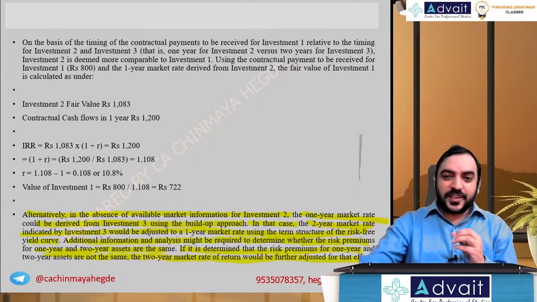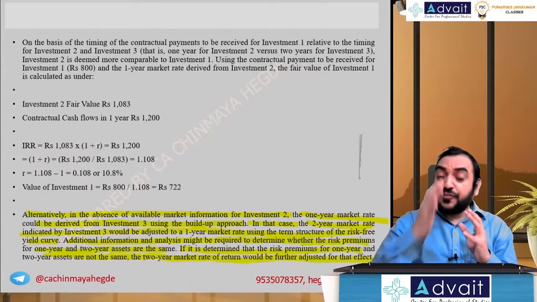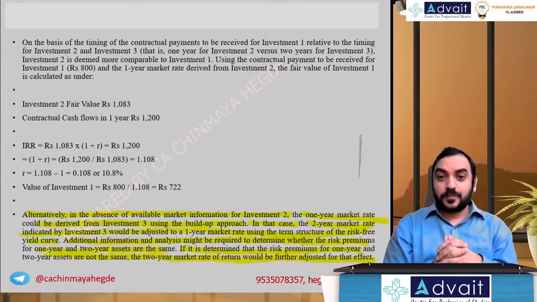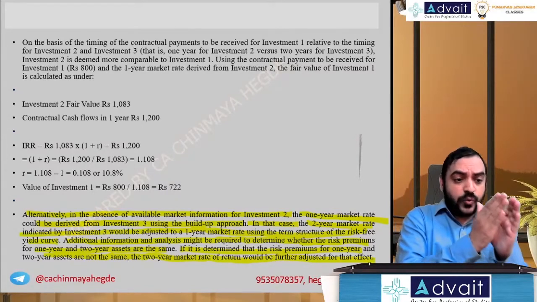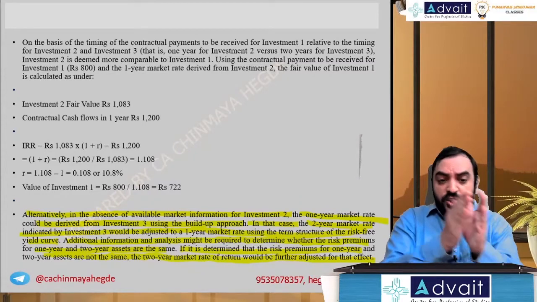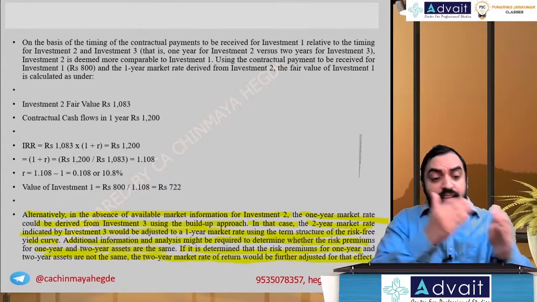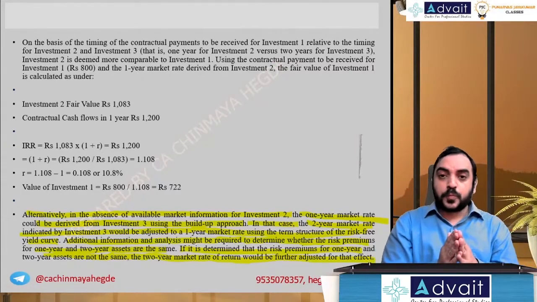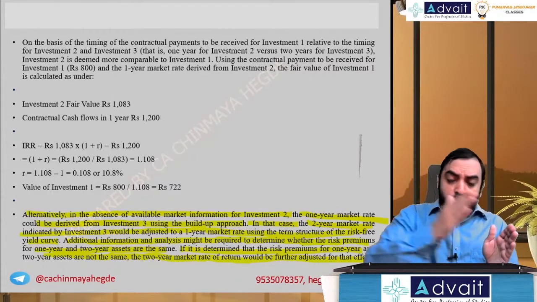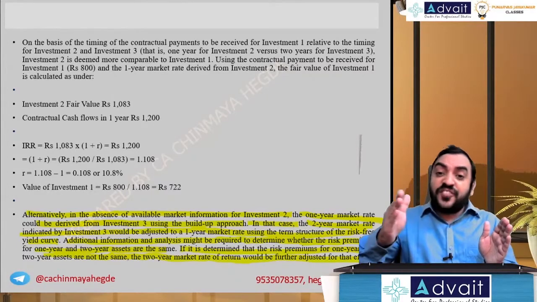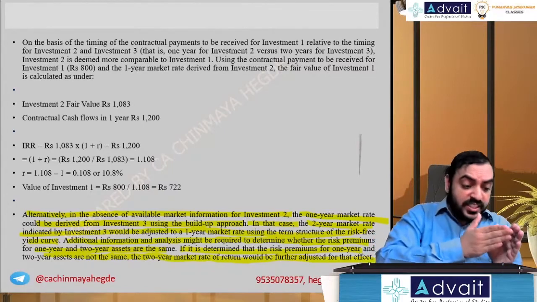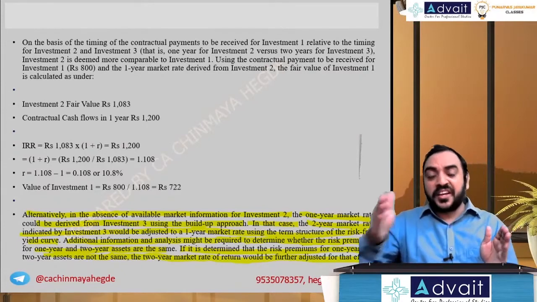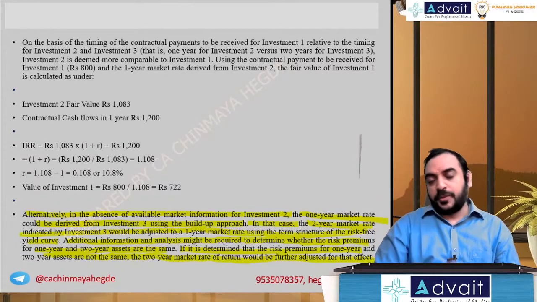It seems complicated, but not so much. If you remember the SFM concept, the difference between forward rate and yield. When I calculate from year 0 to year 1, year 1 to year 2, year 2 to year 3, they are called forward rate of year 1, forward rate of year 2, forward rate of year 3. But if I do from year 0 to year 2, that's called the yield of year 2. If I do from year 0 to year 3, like an average, that gives me one rate. That's called the yield of year 3.